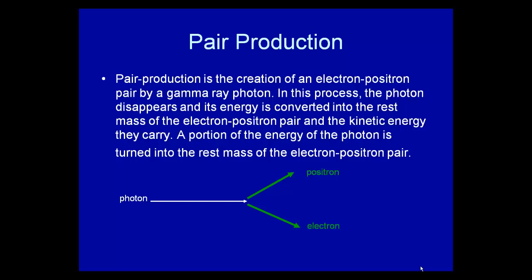Now, we've so far only observed this with high energy gamma rays. But guys, what that really means is, if I get the energy of a photon and out of that I get rest mass plus the kinetic energy of the particles, I'm creating mass from energy. Now, we go the other way around. We create energy from mass a fair amount. That happens anytime in fission and fusion. But the fact that I'm creating it out of just a photon, I'm creating mass. It's one of the few places we've observed mass being created. We observe energy being created every day you look at the sun.